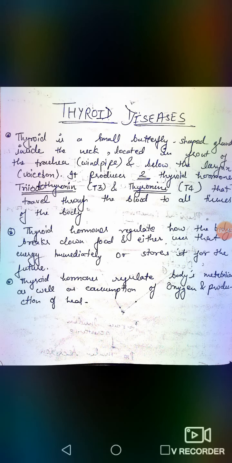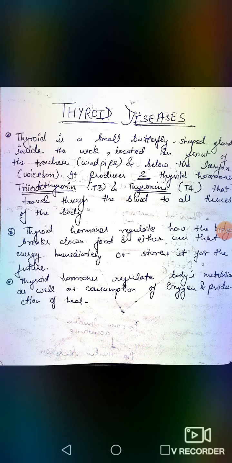Next, it produces two thyroid hormones that are T3 and T4. T3 is also known as triiodothyronine and T4 is also known as thyroxine. These both hormones travel through the blood to all tissues of the body.